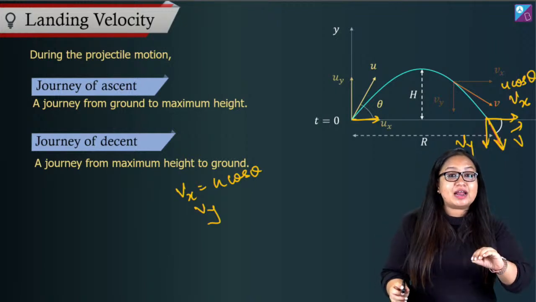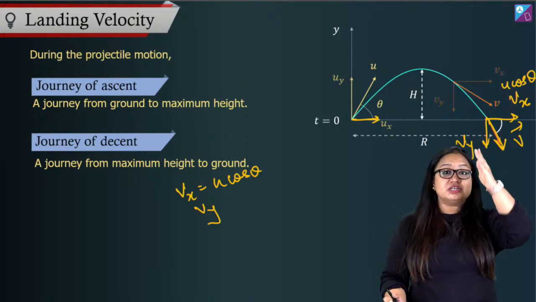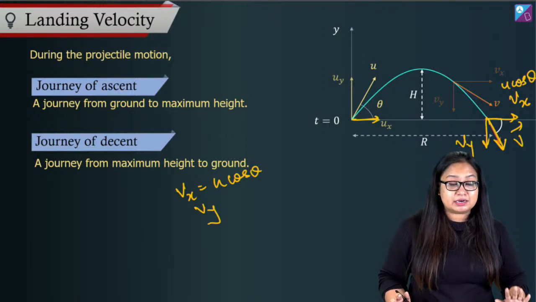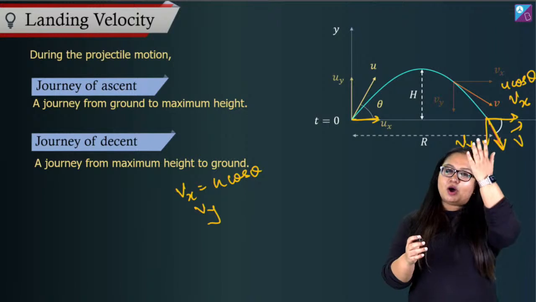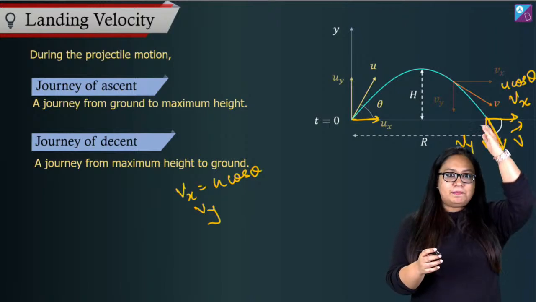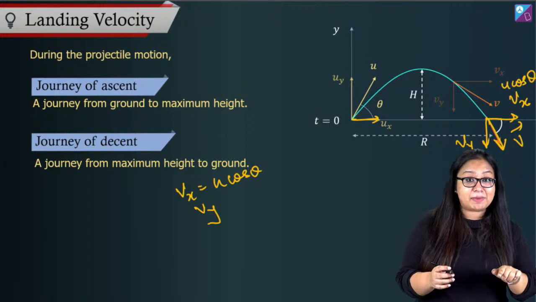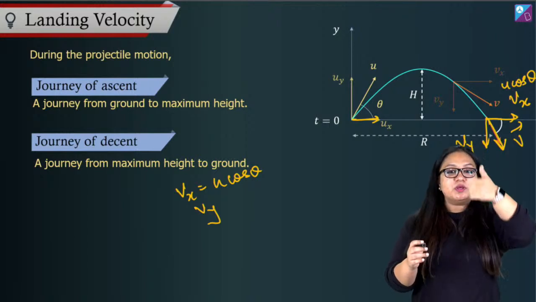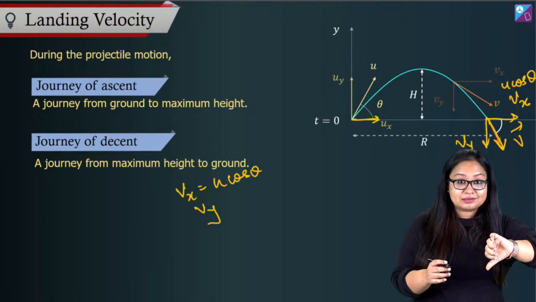Now if I look at my basic understanding of what happens in one dimension, uniformly accelerated motion under gravity, right? We've done that. What happens when you throw a ball? You throw a ball up, it goes up, comes back. Time taken to go up is equal to time taken to come back. And the speed with which you throw up is the speed with which it comes back.